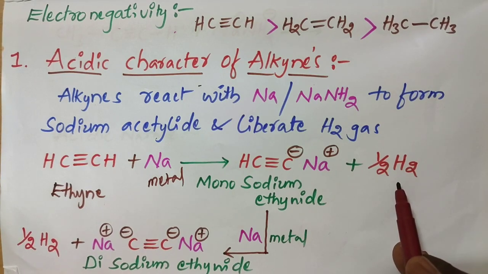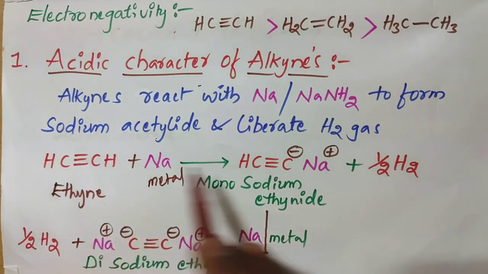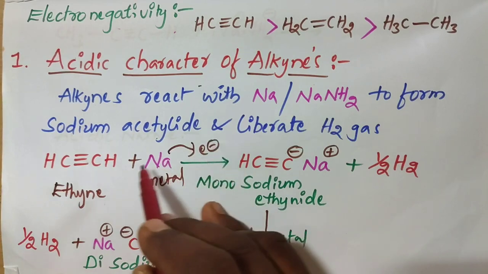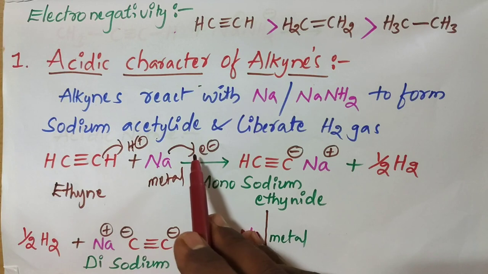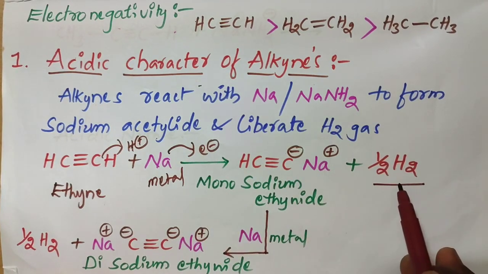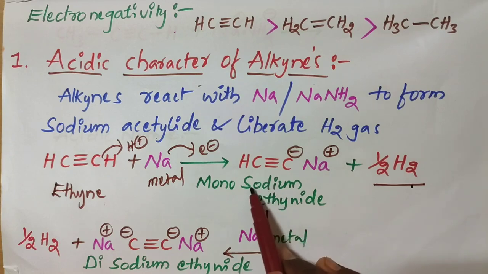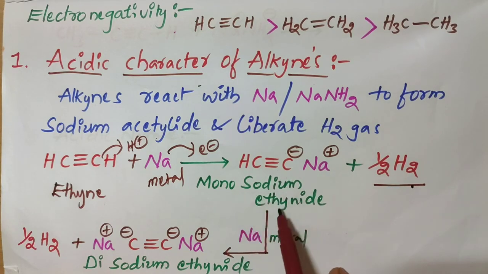Half H2 means one hydrogen only. So HC triple bond C minus Na plus. Sodium releases one electron, hydrogen is released as H plus, and this H plus and electron form half H2 gas. This HC triple bond C minus Na plus we call monosodium ethanide.